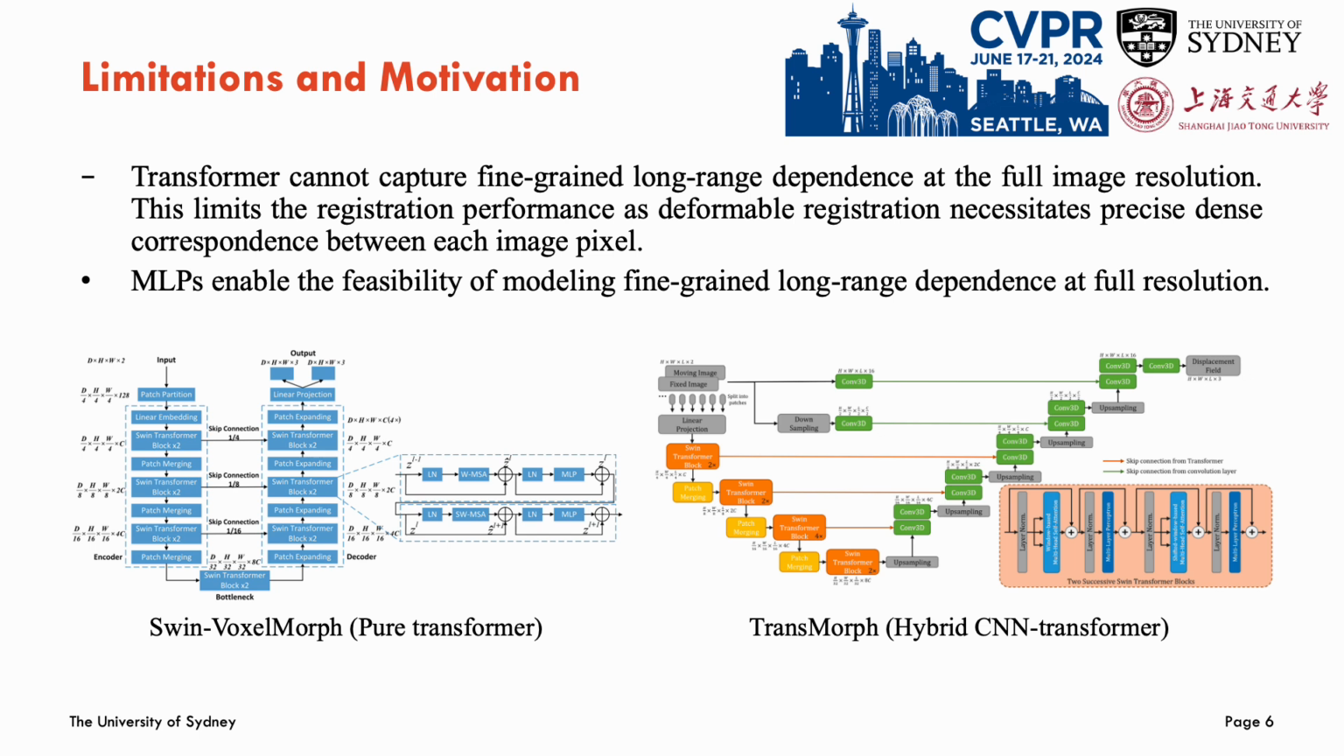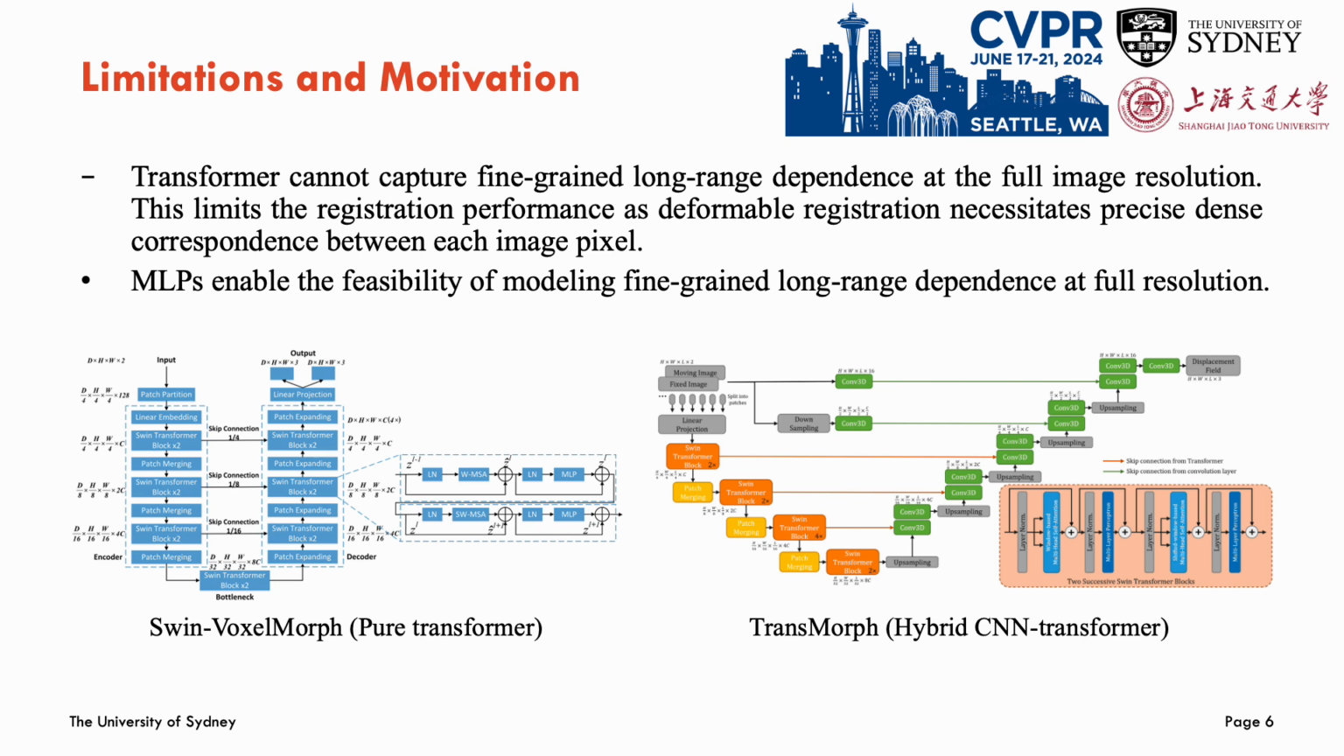Typically, transformers were employed after downsampling via patch embedding with a window size of at least 4x4. For example, in Swin-VoxelMorph, the high-resolution feature maps at the full and halved image resolution were directly overlooked. In TransMorph, the high-resolution feature maps were still processed by CNN, which means that the fine-grained long-range dependency at high resolution still cannot be captured.